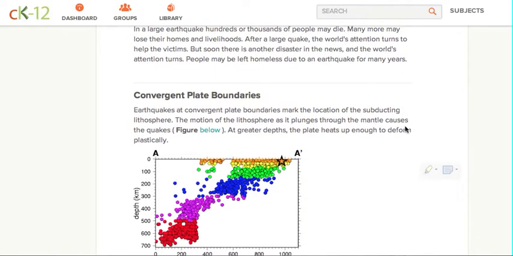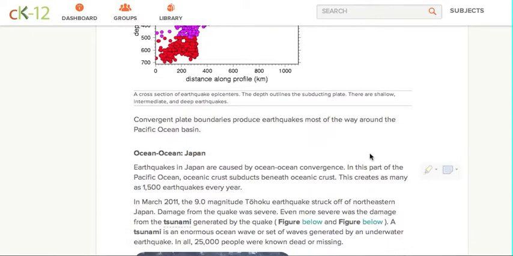Convergent plate boundaries. Earthquakes at convergent plate boundaries mark the location of the subducting lithosphere. The motion of the lithosphere as it plunges through the mantle causes the quakes. At greater depths, the plate heats up enough to deform plastically. You know, that's the asthenosphere becoming that moldable, malleable, plastic-like quality to be able to bend. Convergent plate boundaries produce earthquakes most of the way around the Pacific Ocean basin.